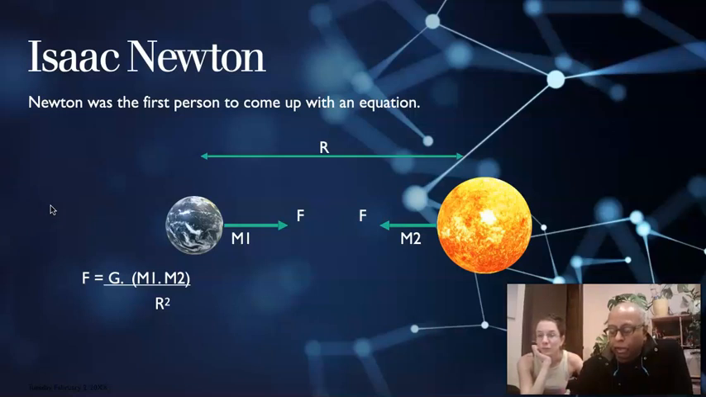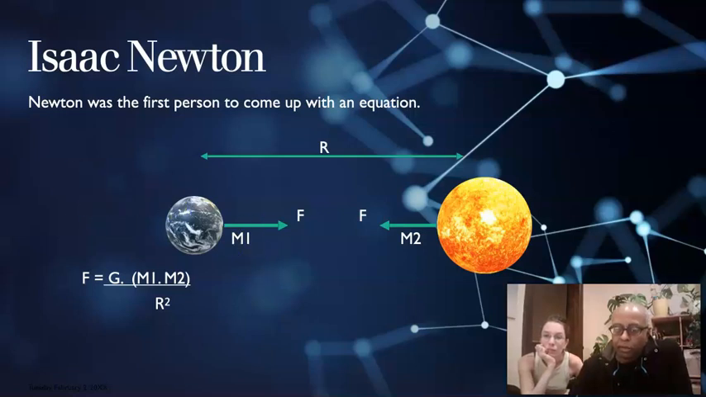He came up with an equation. F equals G, where G is the gravitational constant. M1 is the mass of one object. Here we have Earth and the Sun. So M1 is the mass of one of the objects, M2 is the mass of the other object, and R is the distance between the two objects, and R squared. The force between the two objects would be given by G times M1 times M2 divided by R squared. So this was the first time that somebody came up with an equation for gravity.